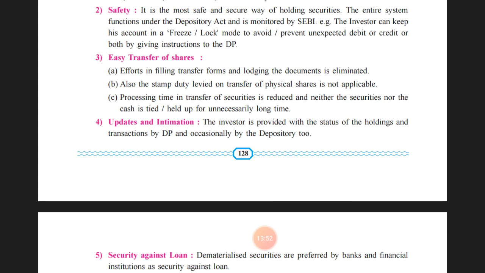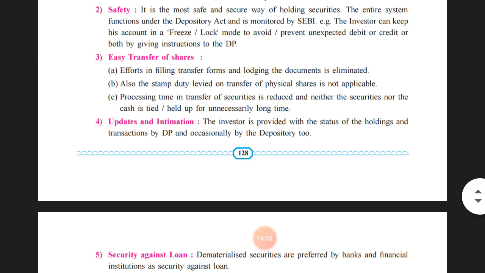Third one, easy transfer of shares. The effort in filing the transfer form and lodging the document is eliminated. In the physical form, when the securities were there, the investor needed to fill a form and submit that form to the company, whereas the company would take the decision related to the transfer of shares. So this was the thing that has been eliminated.